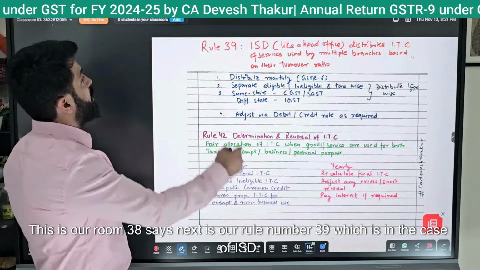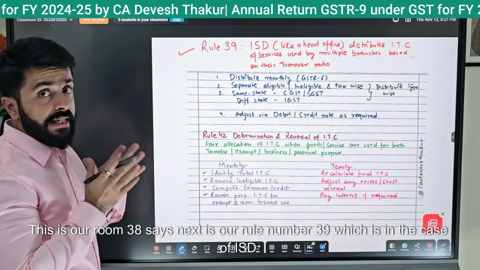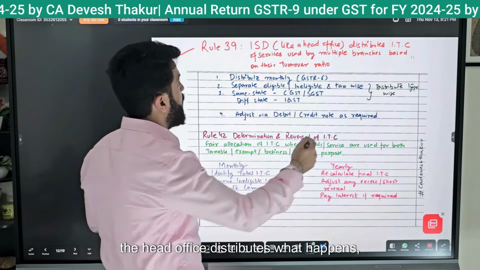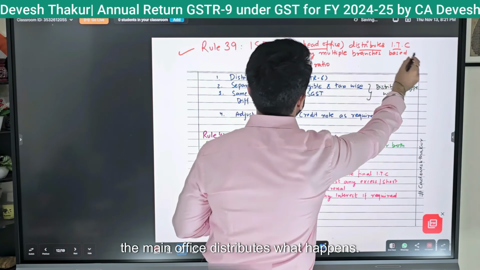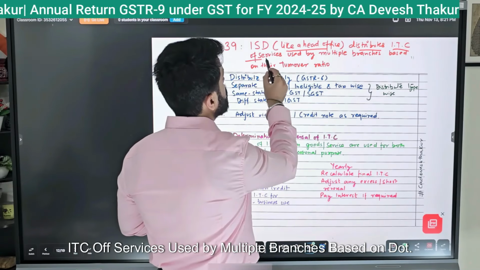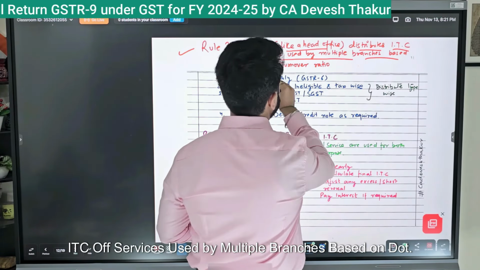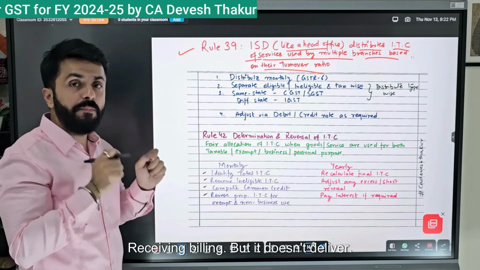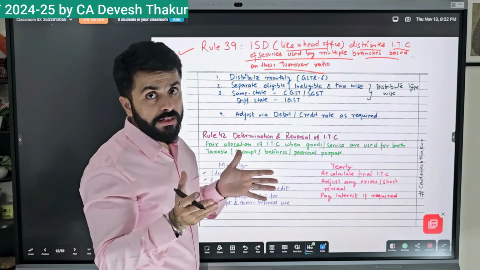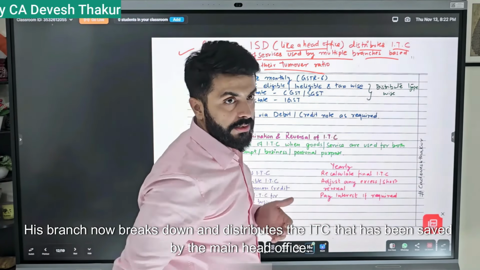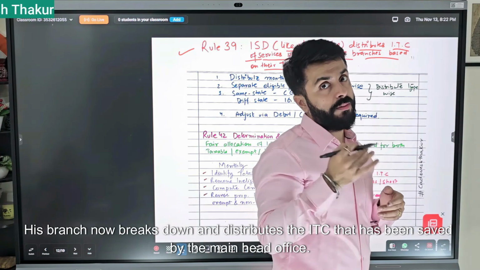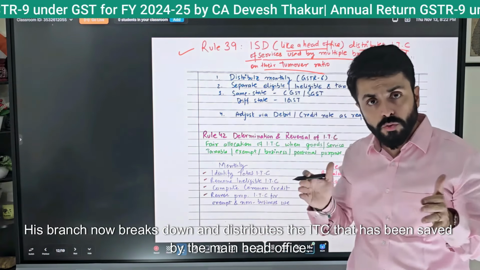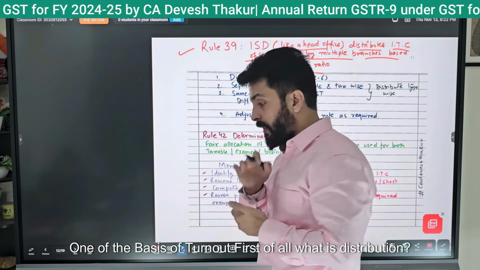Next is our rule number 39, which is in the case of ISD. The head office distributes the ITC of services used by multiple branches based on turnover. The main office receives the services and the billing, but it doesn't deliver the output. Its branches do. So the ISD breaks down and distributes the ITC received by the head office on the basis of turnover.